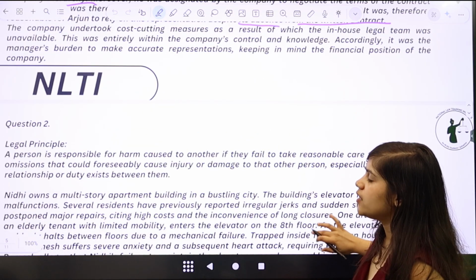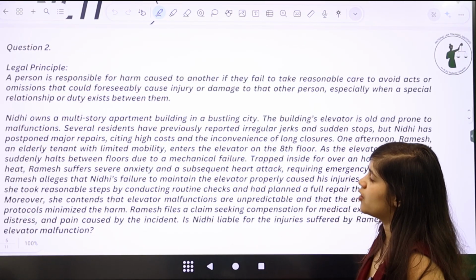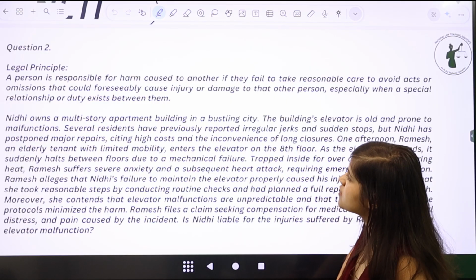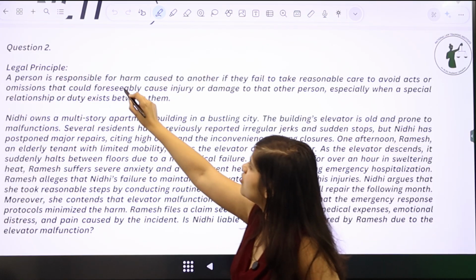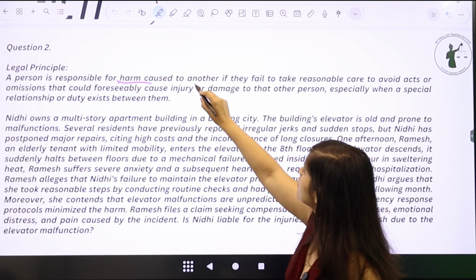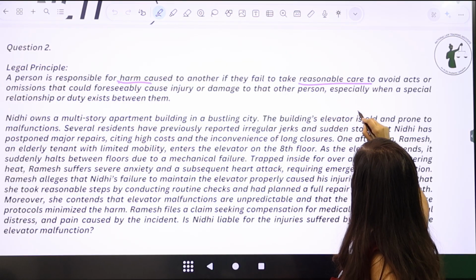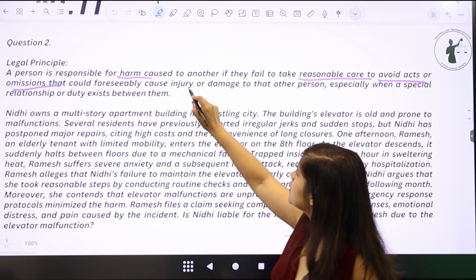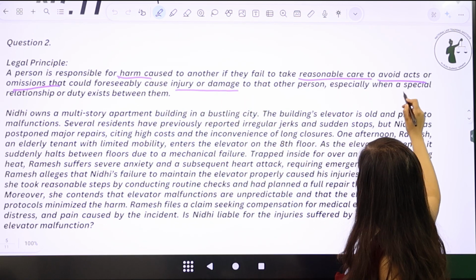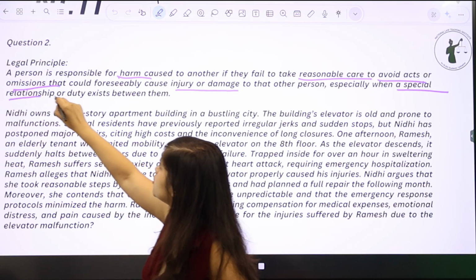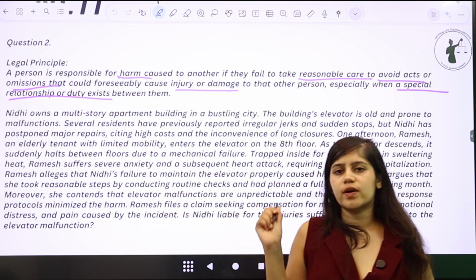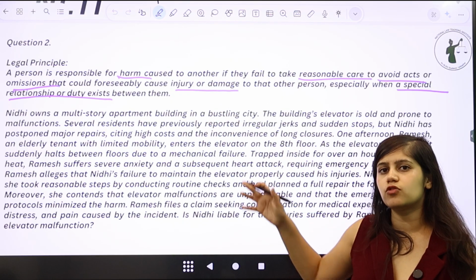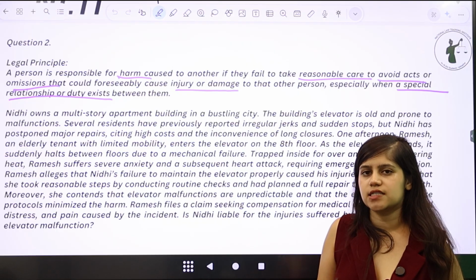Moving forward, what are the other things that we have to go ahead and take care about? I do this again with an example. This question again has another legal principle. It talks about that a person is responsible for harm caused to another if they fail to take reasonable care to avoid acts or omissions that could foreseeably cause injury or damage to that other person, especially when a special relationship or duty exists between them. I take this particular question simply because this question has a lot of ingredients that you have to go ahead and mention within the answer key itself, right?